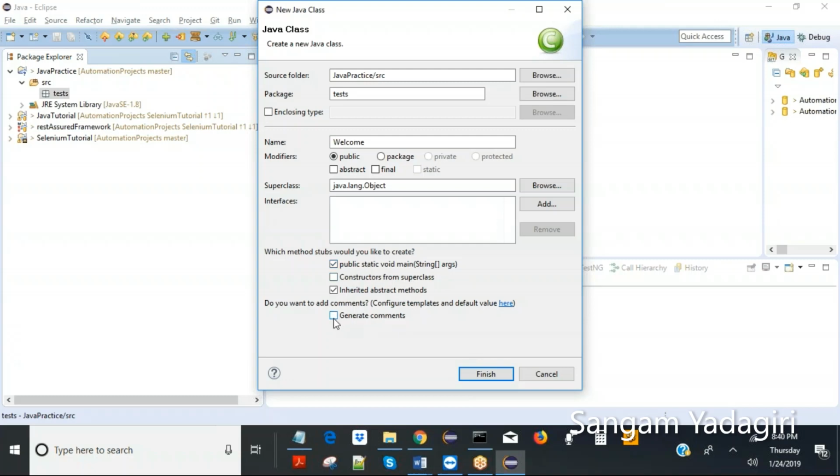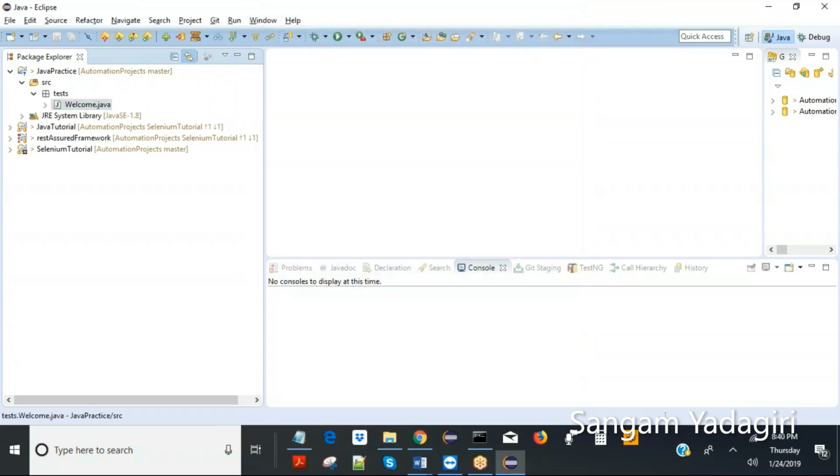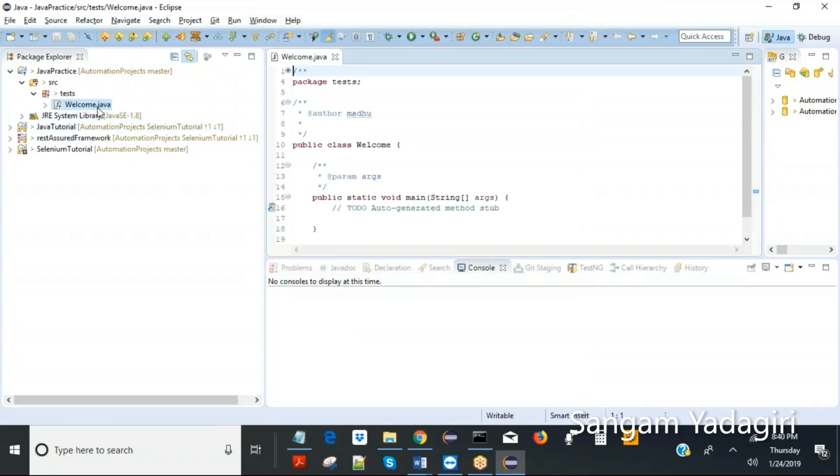And you can generate comments or not, that's up to you. If I generate comments, it will nicely put a comment about what this class is and what you are going to do with it. You can add it. Okay, then finish. Now it's going to create welcome.java. Even though it says class, it will create a Java file. Like I said, this is where you're going to put your code.